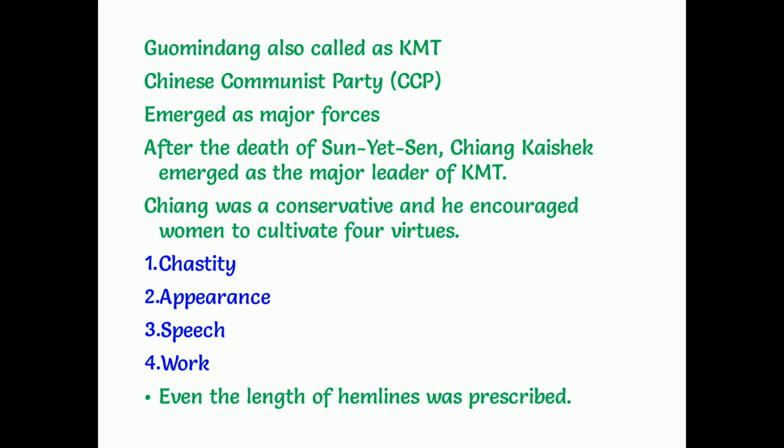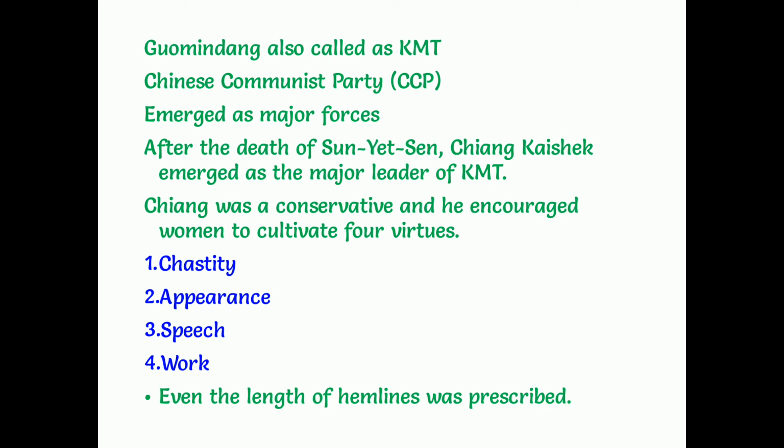Next, Kuomintang. It is also called KMT, the Kuomintang Party. It is the name of a party which was started by Sun Yat-sen, the major ruler of China. So he started a party called Kuomintang, also called KMT. Another party is the Chinese Communist Party, CCP. These two emerged as the major forces in China.